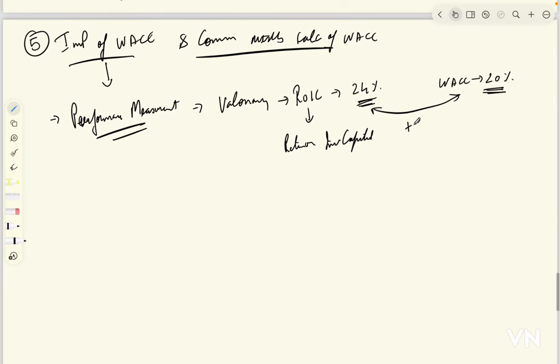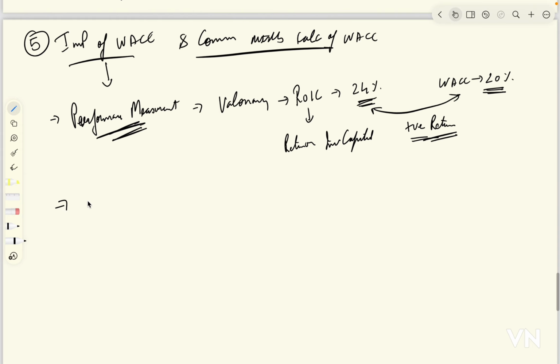So it's a positive return on invested capital. So WACC calculation helps us with performance measurement. अगर हम WACC calculate नहीं करते, then हमें ये picture देखने नहीं मिलता, right? So this is one of the importance of WACC.